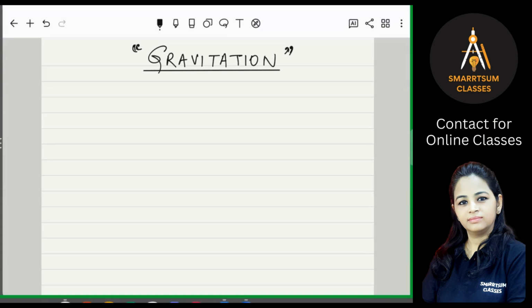Now in this chapter, we will learn about what is gravitation, what is the universal law of gravitation, and how we can solve the numericals using it. So write down gravitation.